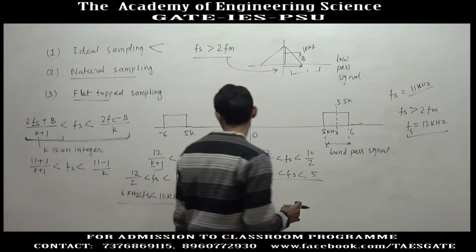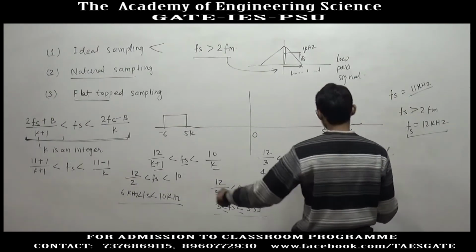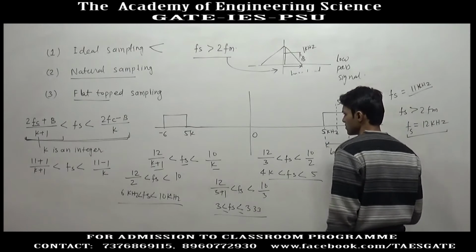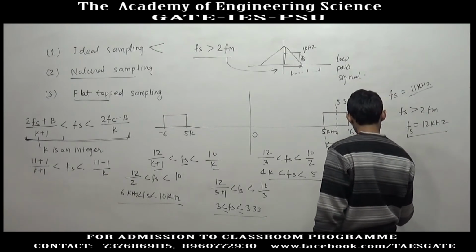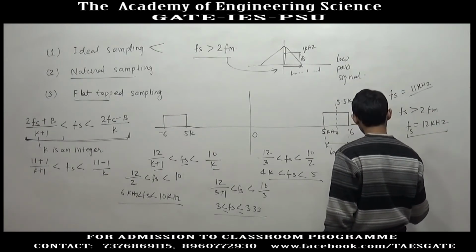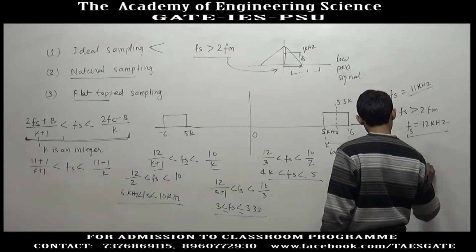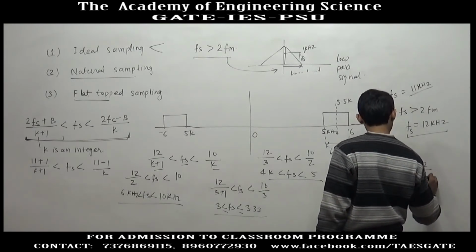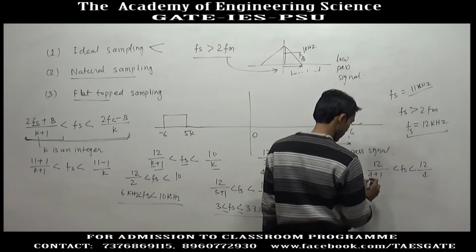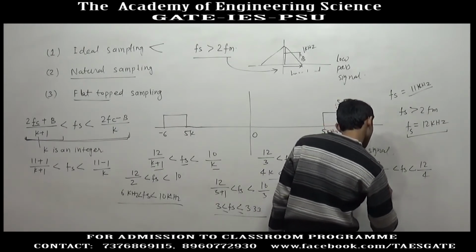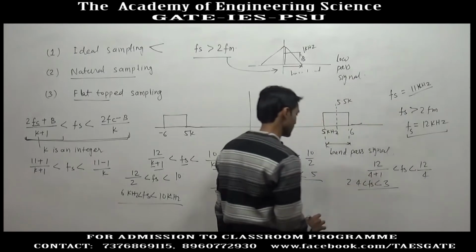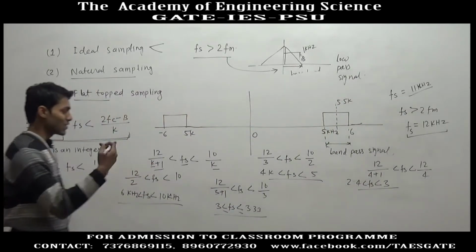Now, if you put k equal to 4, you will get 12 divided by 4 plus 1 less than fs less than 10 divided by 4. So this will give us 12 divided by 5, 2.4 less than fs less than 2.5. So this is also valid, but you keep on going.